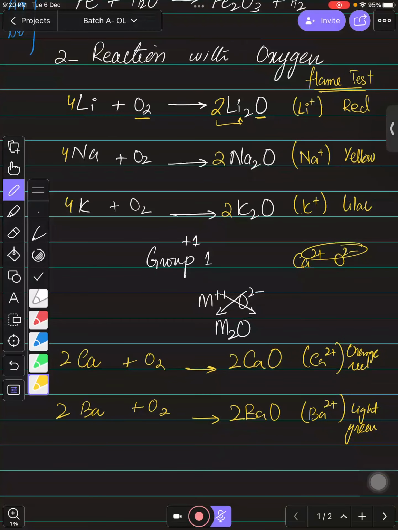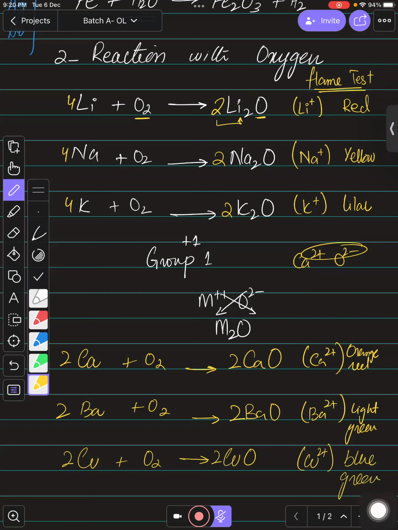And the last one, a transition metal that we need to talk about, is copper. Whenever you talk about copper, we are talking about copper 2 ions right now. When you burn copper, it will form copper 2 oxide, right? So whenever you talk about copper 2 oxide, children, the copper 2 ions show bluish green color, which I have just sent you, the flame becomes blue green. Is that right, children?